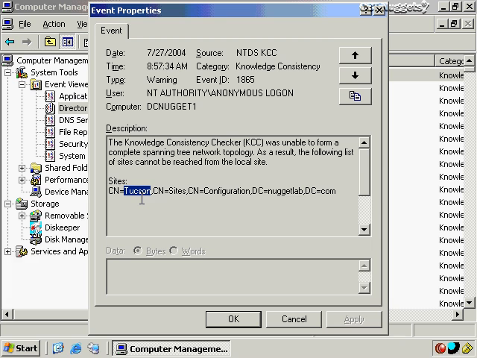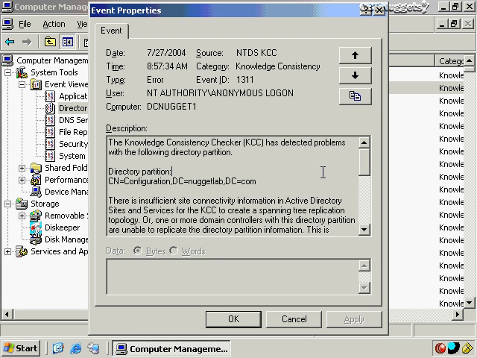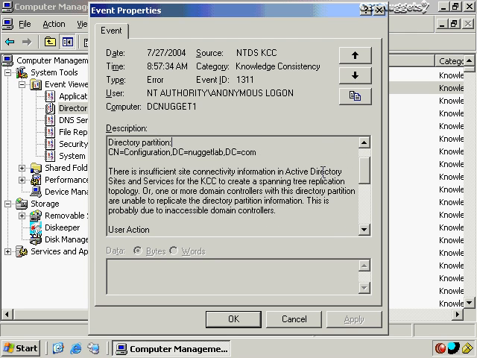This message is from the domain controller in Phoenix. Can't reach Tucson because the only domain controller I have down there was turned off at the time that this message was generated. Let's see what else we got here. Next message down, unable to work with the configuration naming context. Again, it couldn't build enough information for the spanning tree algorithm topology to create a replication topology. So again, that's because that domain controller is turned off.